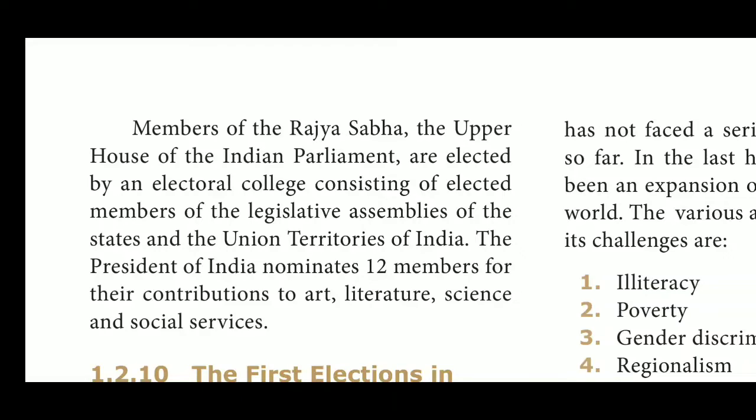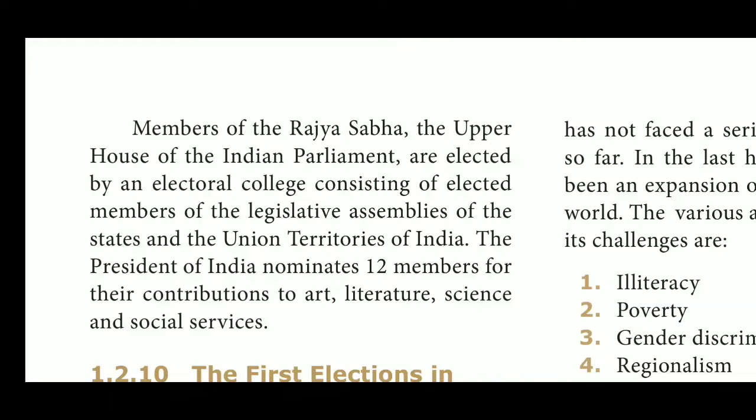So if we come to the Rajya Sabha, the members of the Rajya Sabha, the upper house of the Indian Parliament, are elected by an electoral college consisting of elected members of the legislative assemblies of the states and the union territories. These elected representatives themselves elect the Rajya Sabha members.